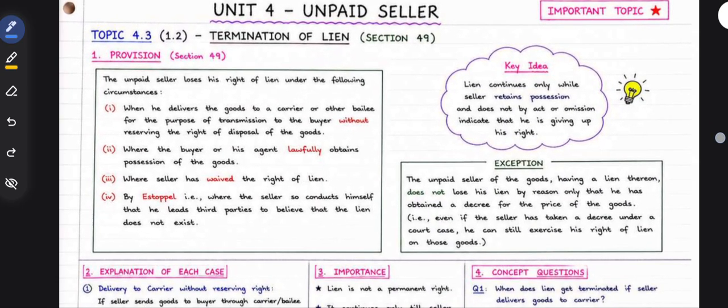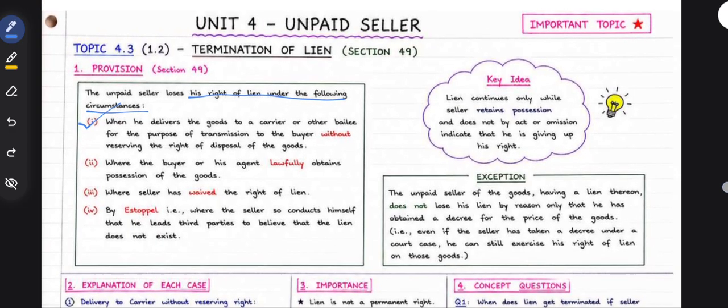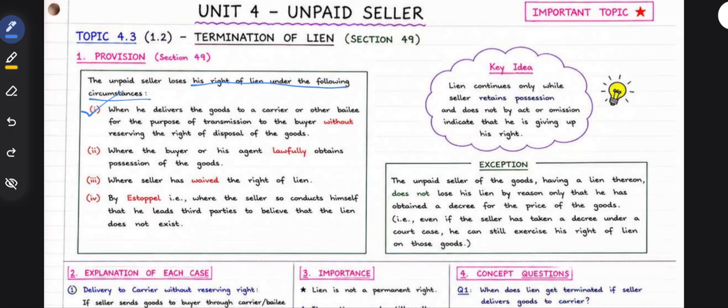Termination of the lien. When will the lien be terminated? The unpaid seller loses his right of lien under the following circumstances. When he delivers goods to a courier, the lien is terminated. When does the lien end? When he delivers goods to the courier or other bailee for the purpose of transmission to the buyer without reserving the right of disposal of goods. So he is not reserving the right of disposal of goods.